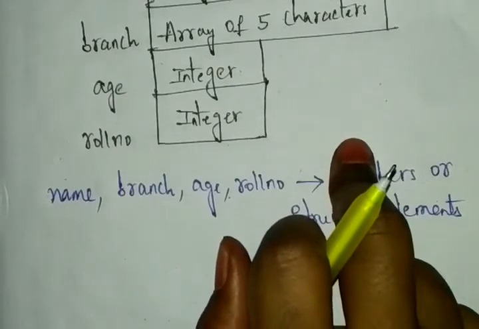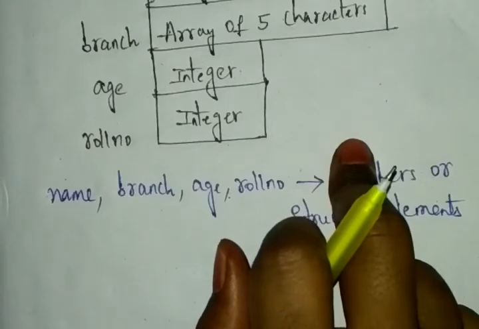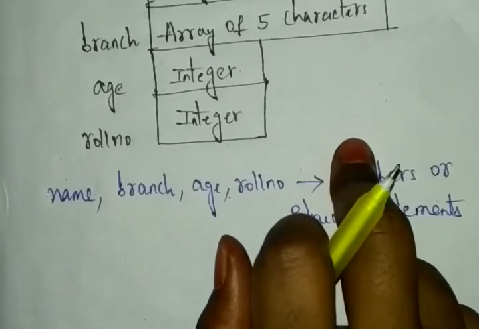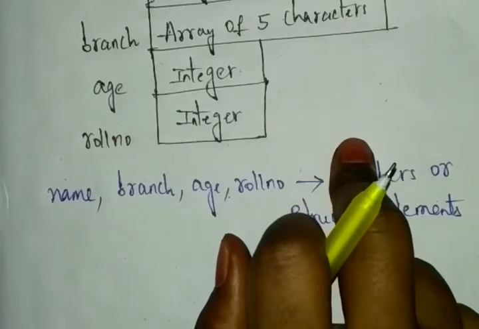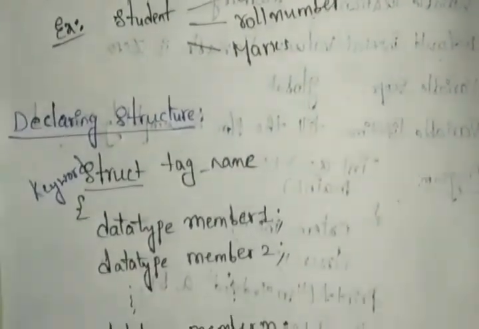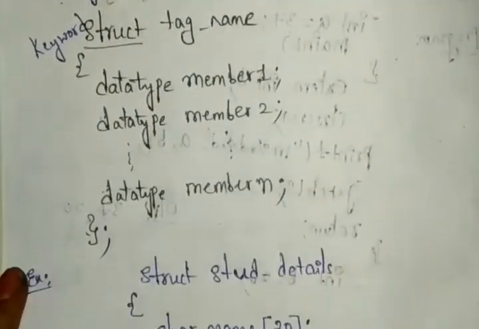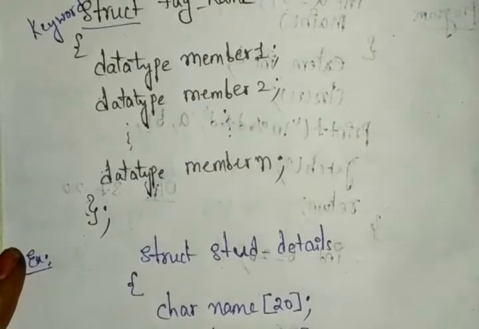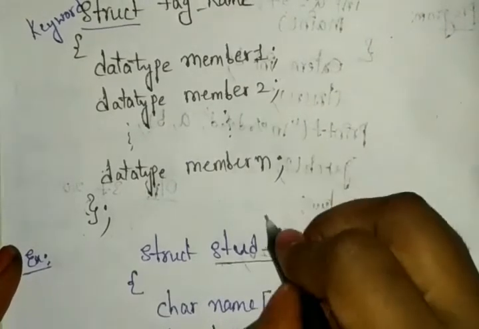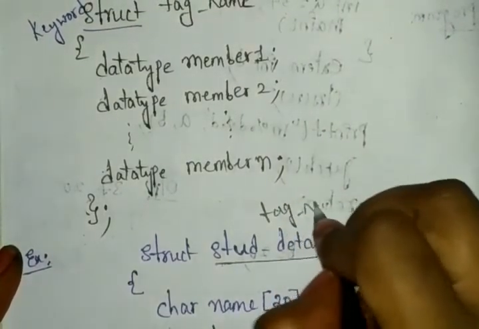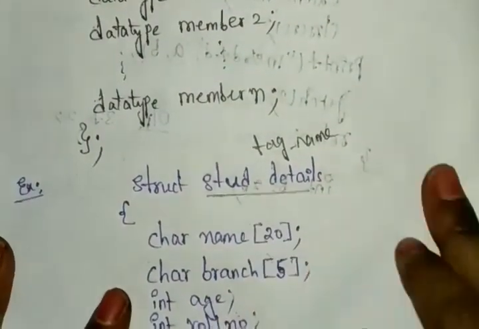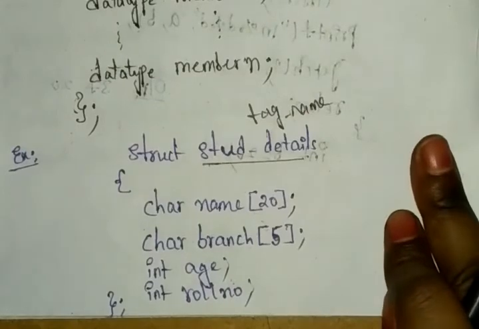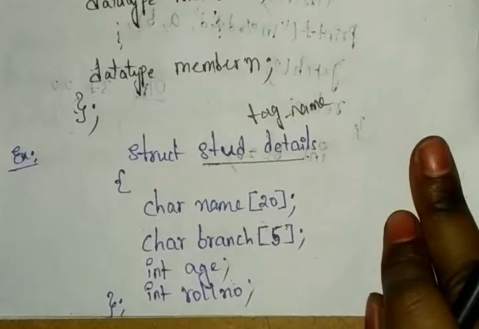And the structure will have one tag name, that is our student details. Once you check our program, that we can also call the student tag. You can see here what we displayed. This is a keyword and this is our tag name only, right? Here we can say this is our tag name, and whatever you have, character and integer, these two are our data types.